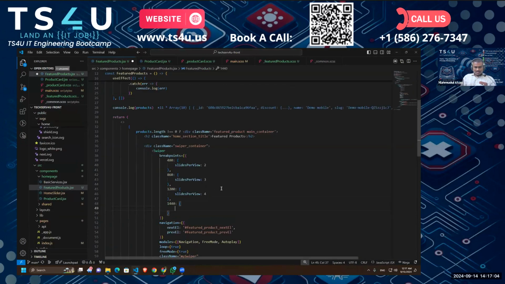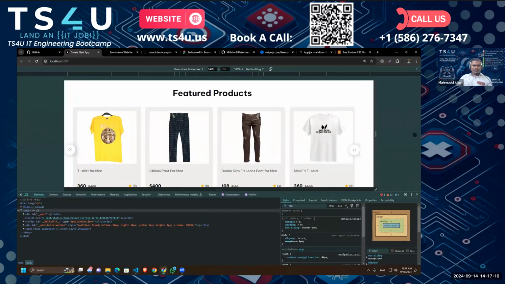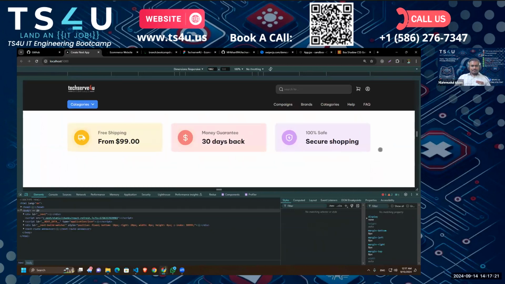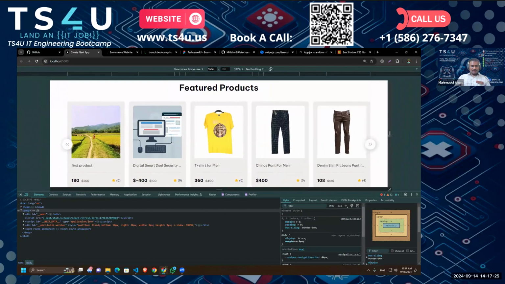So let's say for devices above 1440 pixels, we just want our default slides per view, our default 5 slides, right?